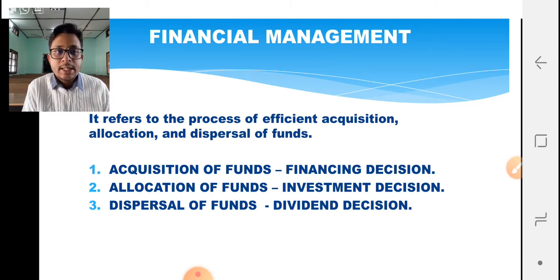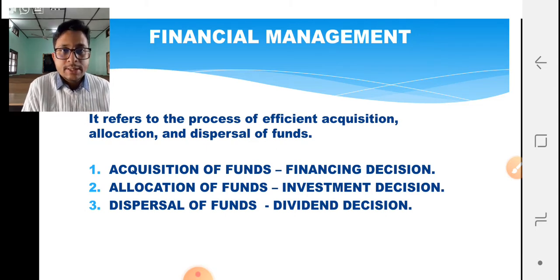And the third decision is the dividend decision. Under dividend decision, every company decides how they are going to distribute the profits. In investment decision, that is the second stage, we have done our business by taking the money. In the third case, we are going to distribute the profits of our business to all our stakeholders, to all the persons who have financed us, right? Those decisions are taken under dividend decision. That means dispersal or distribution of funds to all our stakeholders, to all our financiers, right? Those things will be discussed in detail.